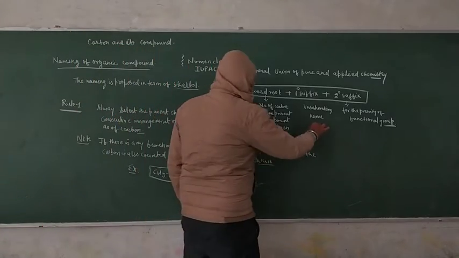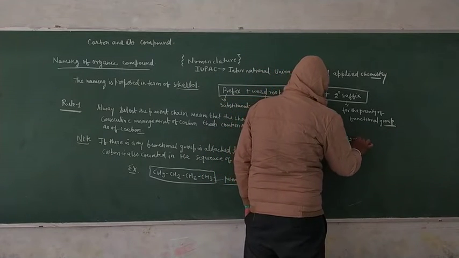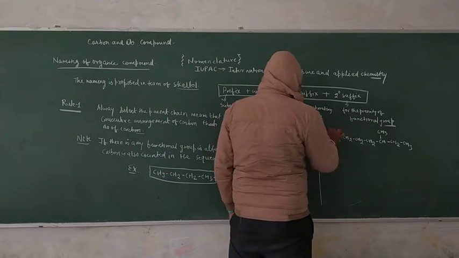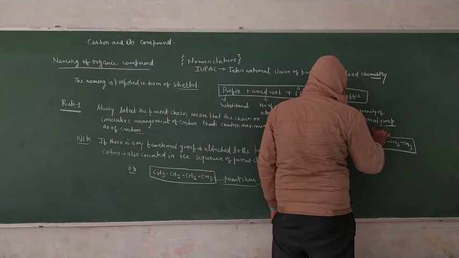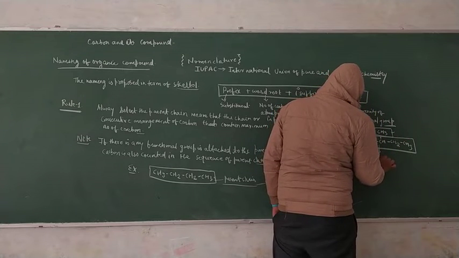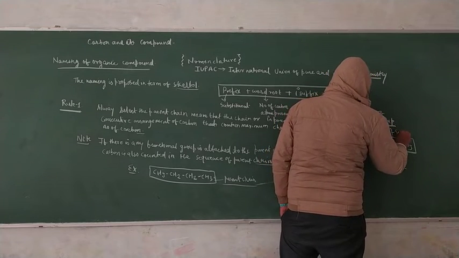In another example, CH3, CH2, CH2, CH2, CH, CH2, CH3, and here a CH3 is present. We have to select the parent chain. This is your parent chain containing 1, 2, 3, 4, 5, 6, 7 carbons, and this methyl is considered as the substituent.